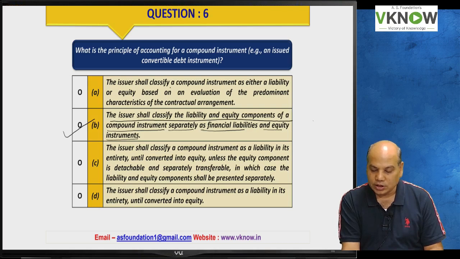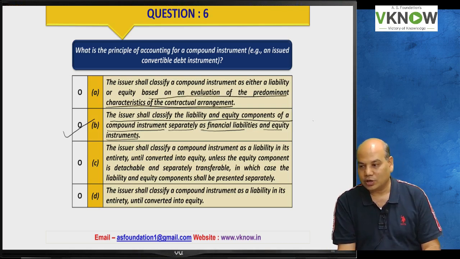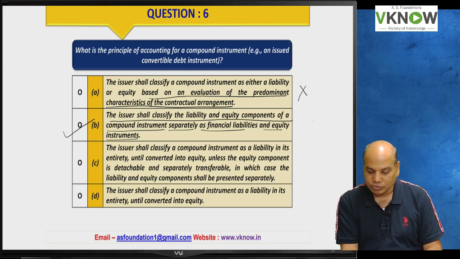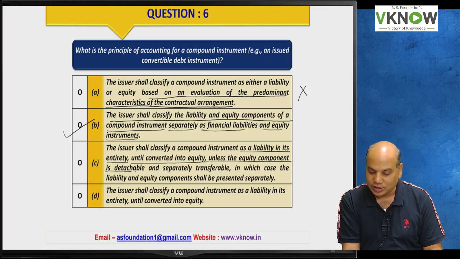The issuer shall classify a compound instrument as either a liability or equity. There is no such choice based on an evaluation of the predominant characteristics of the contractual arrangement. This is wrong. The issuer shall classify a compound instrument as a liability in its entirety until converted into equity, unless the equity instrument is detachable and separately transferable.